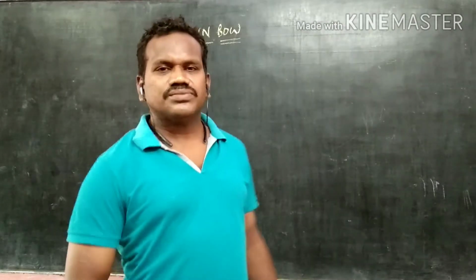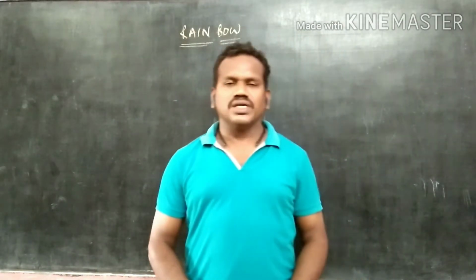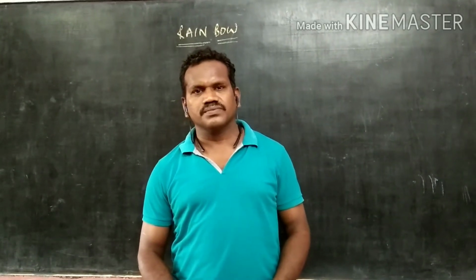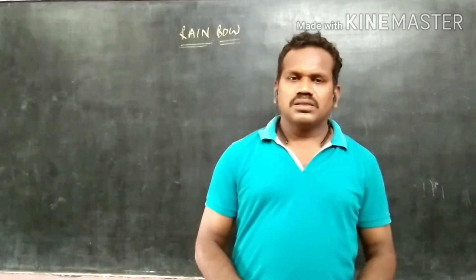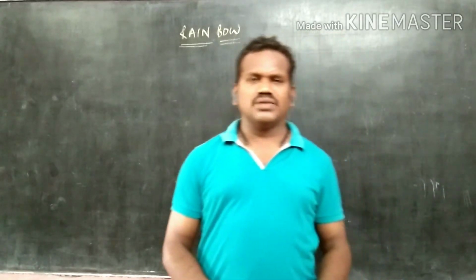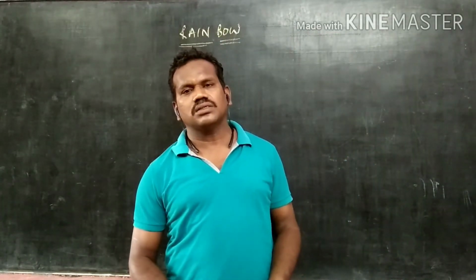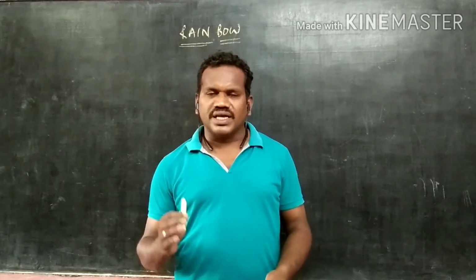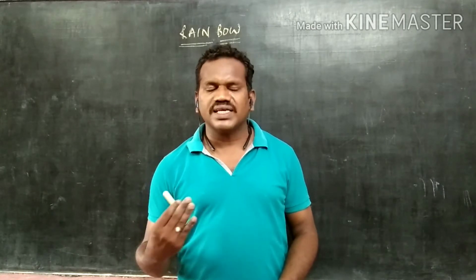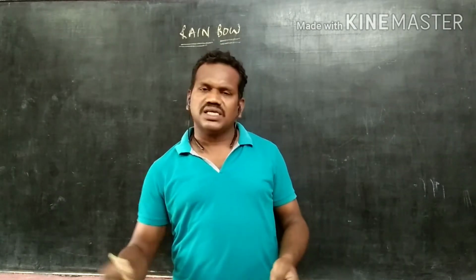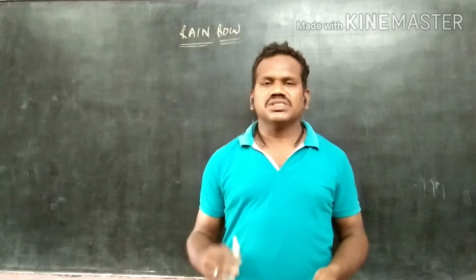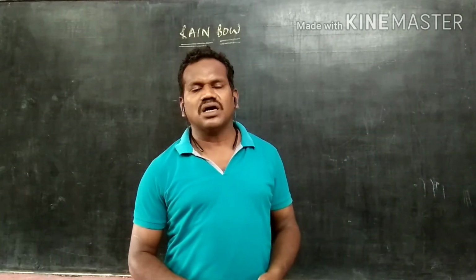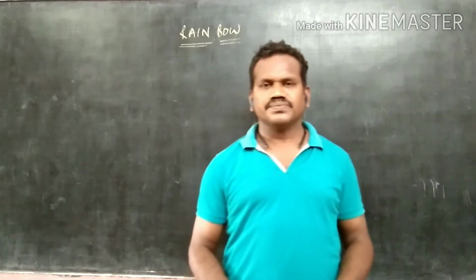Hi students, in this video we are going to learn how the beautiful colors of the rainbow are formed, and the process of formation of rainbow in the atmosphere after a rain shower. We know that rainbow is formed after a shower of rain, means at that time both sun as well as millions of water droplets are left over in the atmosphere.